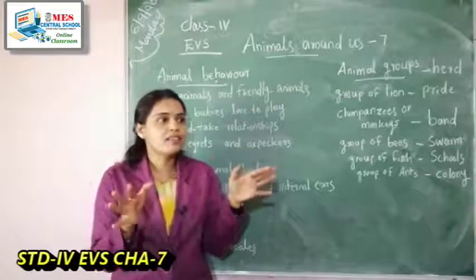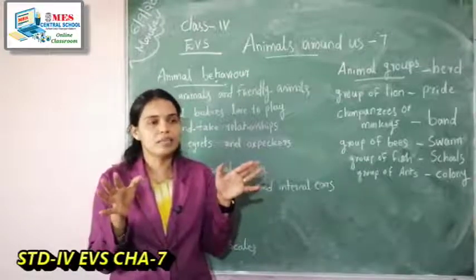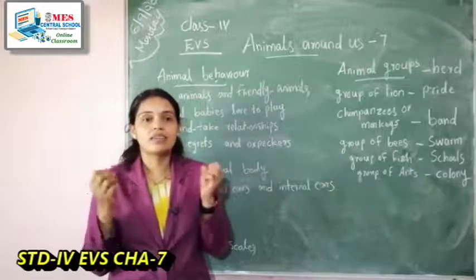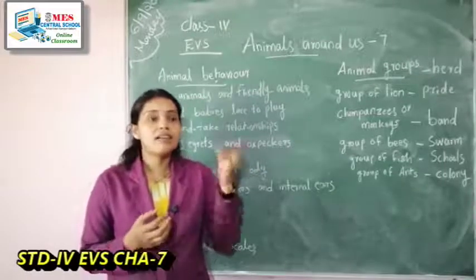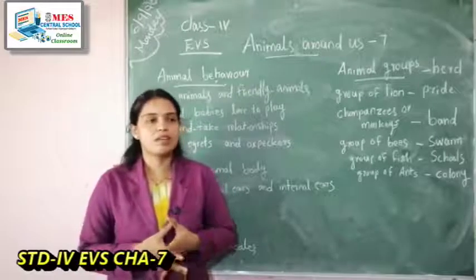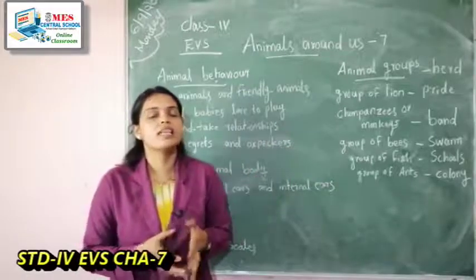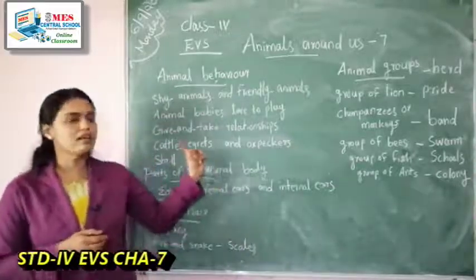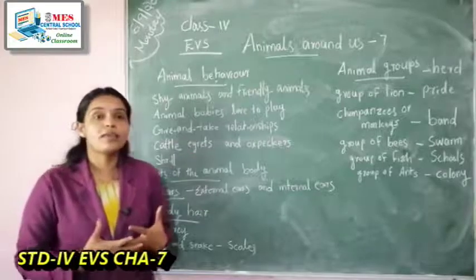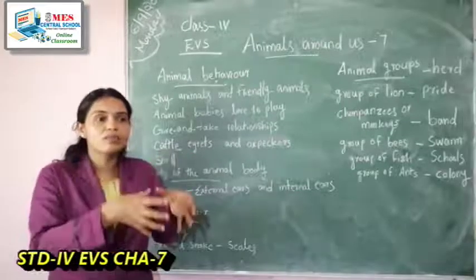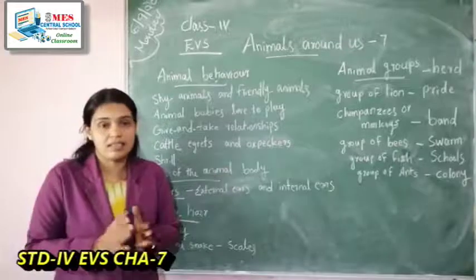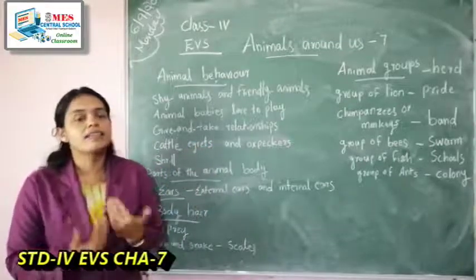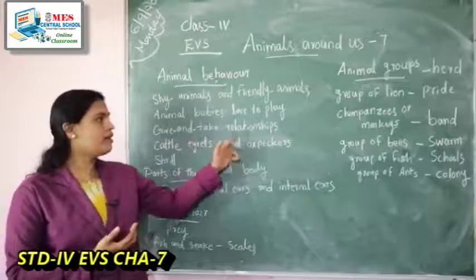If any enemy is present, the birds make a shrill and alert the cows and buffaloes to the presence of enemies. Shrill means a loud sound that informs the animals of the presence of enemies. So this relationship we can call a give and take relationship.